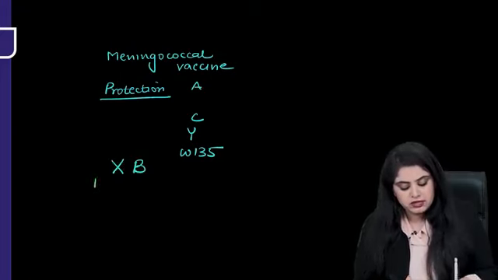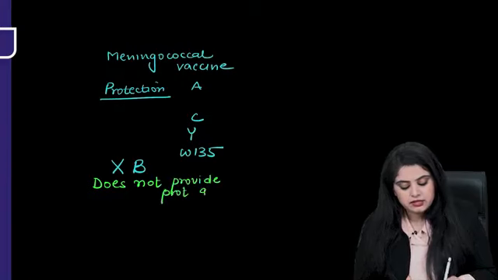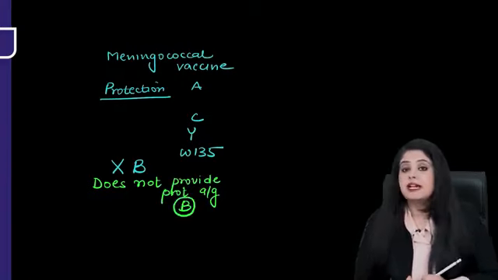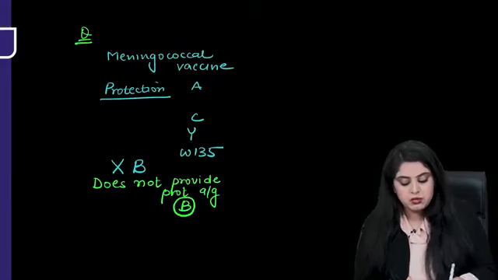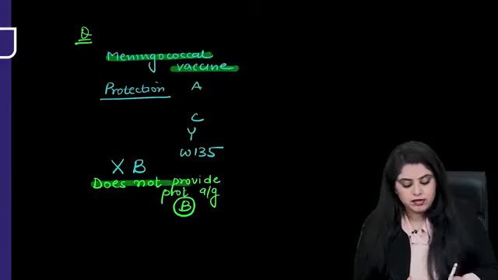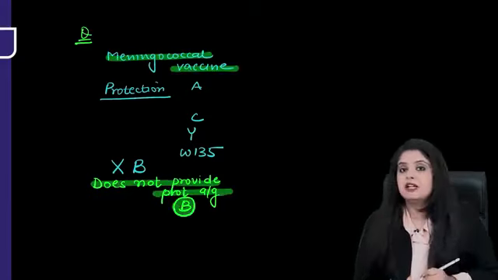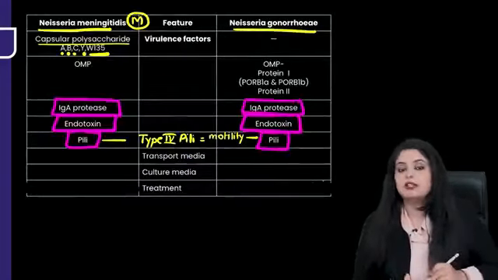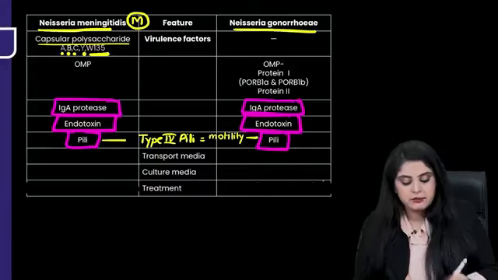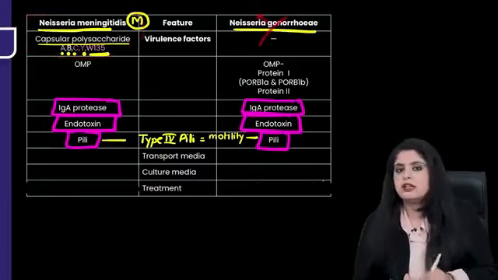So they ask you that this vaccine does not provide protection against serotype B. That is why we are having a very important MCQ over here. So remember, meningococcal vaccine does not provide protection against the B serotype. Rest it provides protection against all these capsular polysaccharides. So A, C, Y, W135. But capsule is only in Neisseria meningitidis. It is not in Neisseria gonorrhoeae.